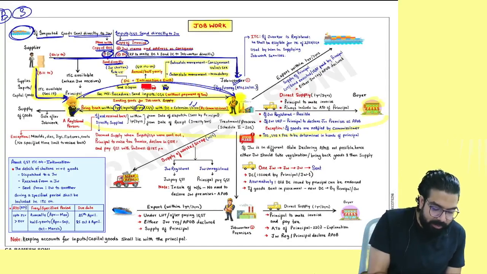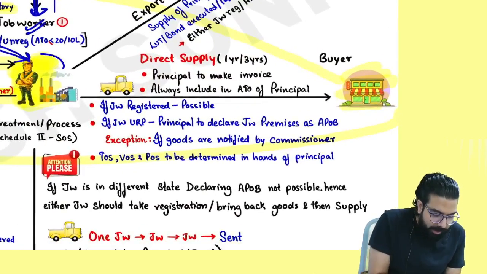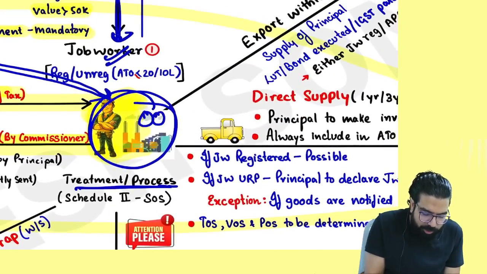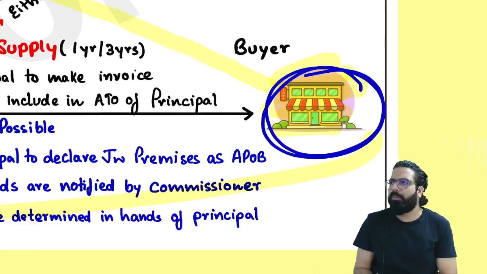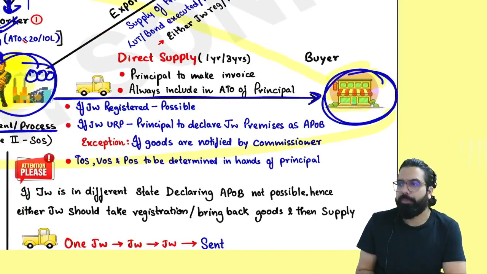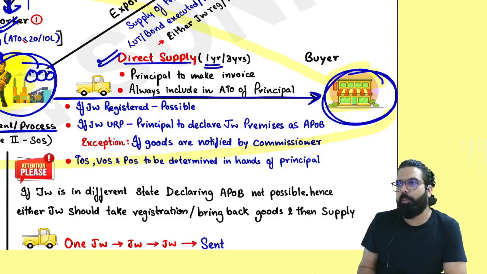What I can do is directly send the invoice. It says, if the job worker has done the treatment or process and kept the goods ready, and supposing you have a buyer near the job worker's premises, do one thing: from here, you can directly supply to your buyer also. Sir, how will I supply? Directly, within 1 year you should supply the inputs, and capital goods should be supplied within 3 years.